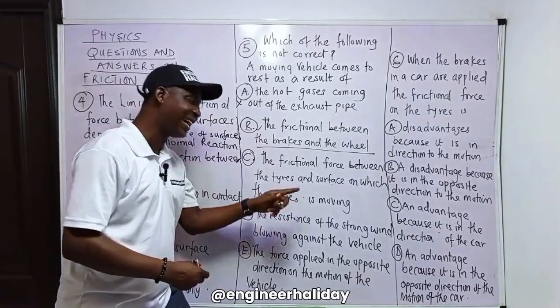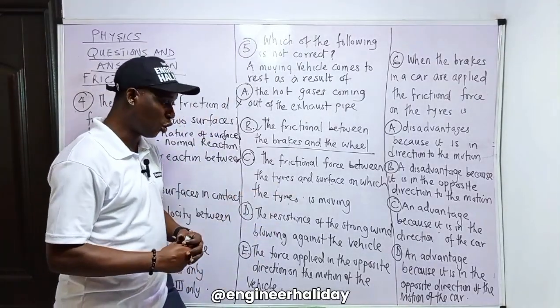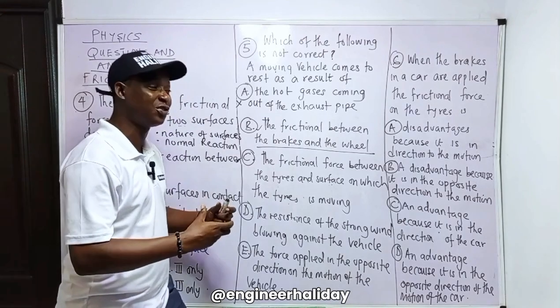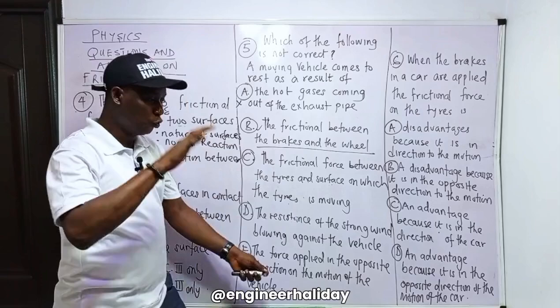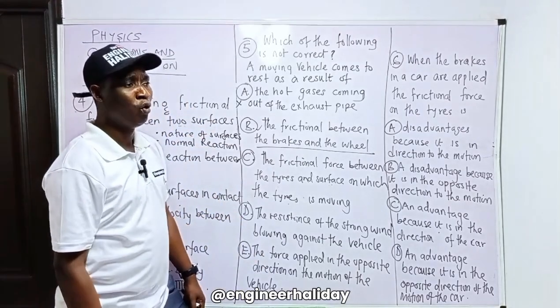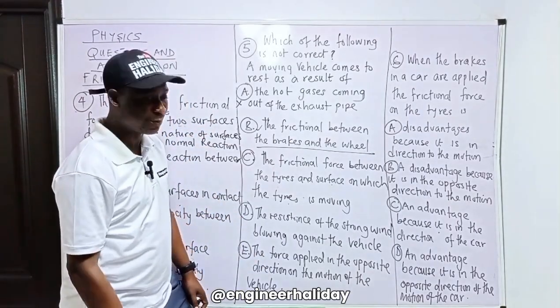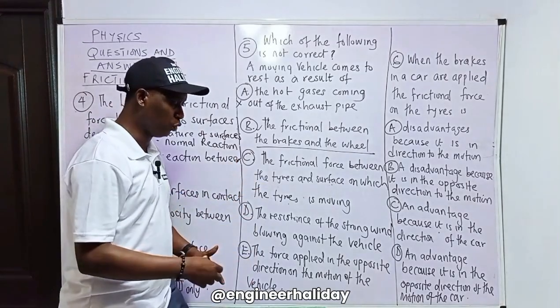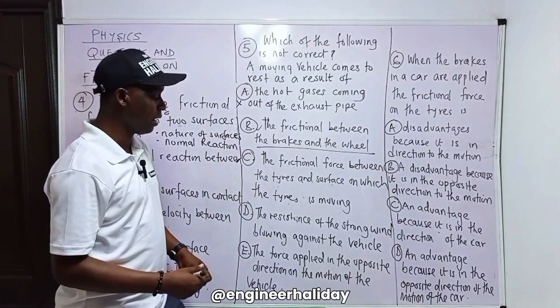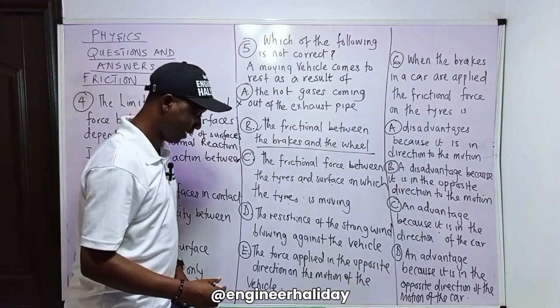So there's a resistance against what is strong. That's why it's not advisable, when you are running at high speed, to slam the brake like that. If you do that at high speed, you will turn the car upside down, and before you know it, a very serious accident has occurred.